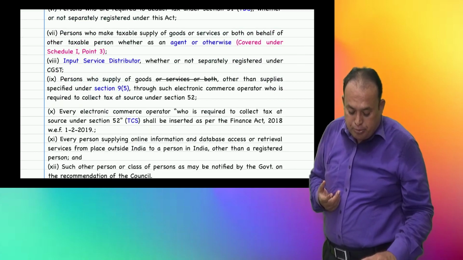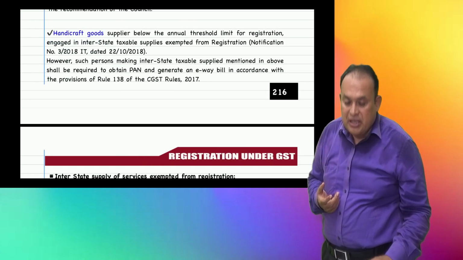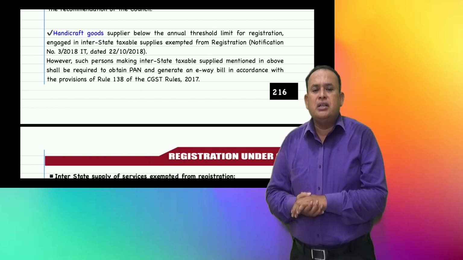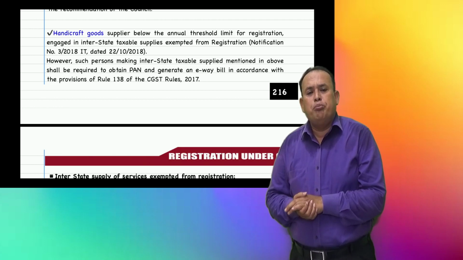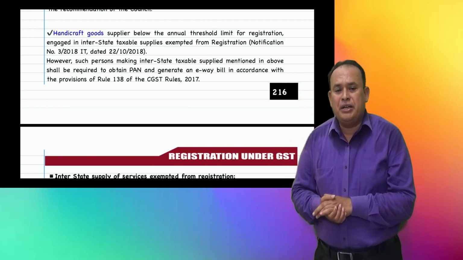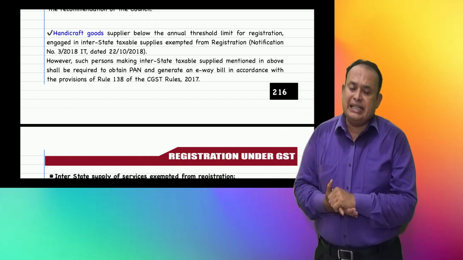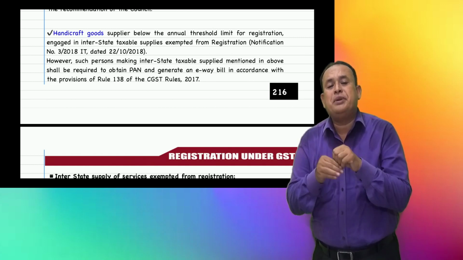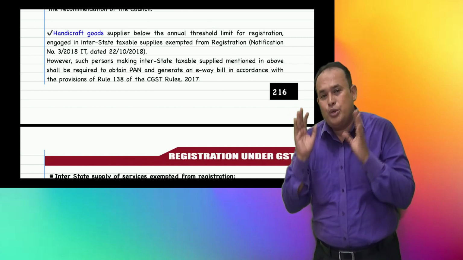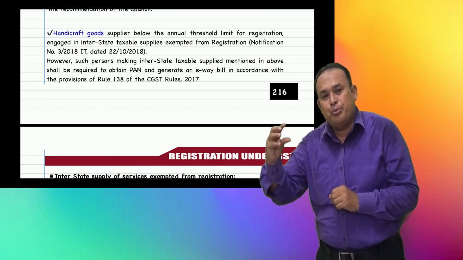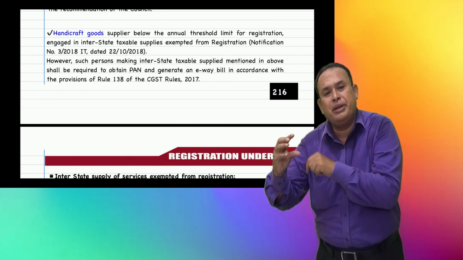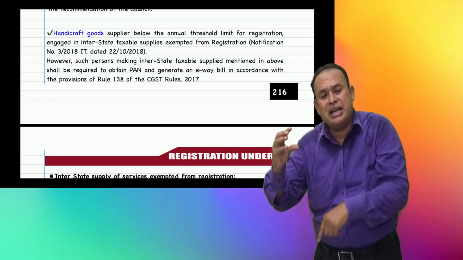Here, this point I am going to conclude, my dear friends. With regard to handicraft goods, a supplier below the annual threshold limit for registration engaged in interstate taxable supplies is exempted from registration. Now you may say no, sir. XN company, supplier of goods through an e-commerce operator, should compulsorily get registered.